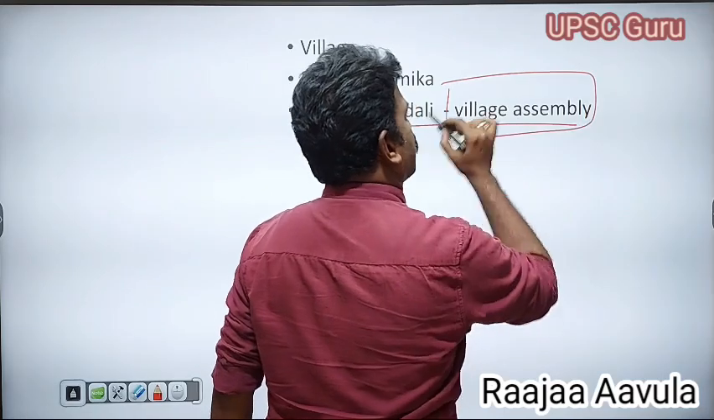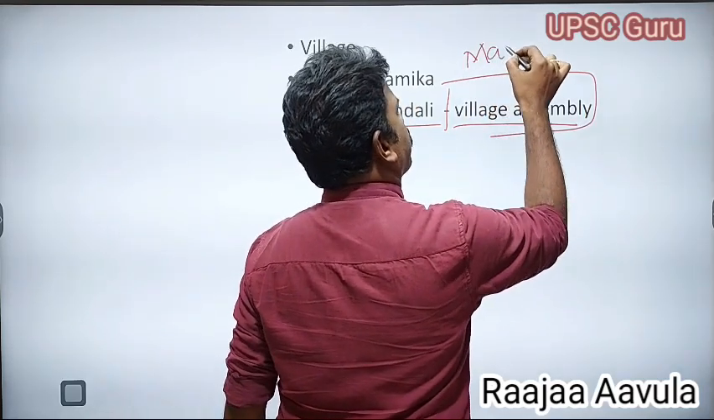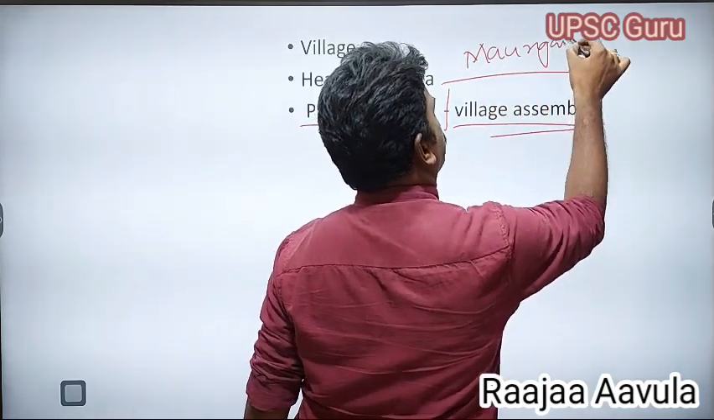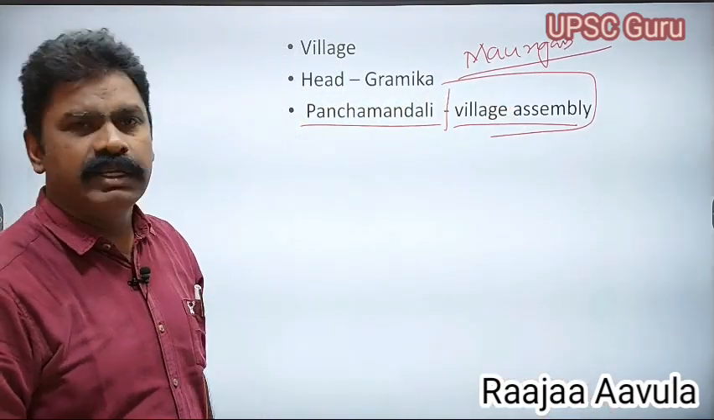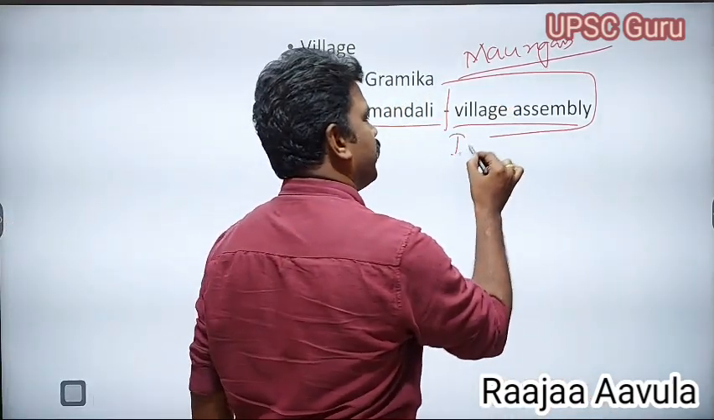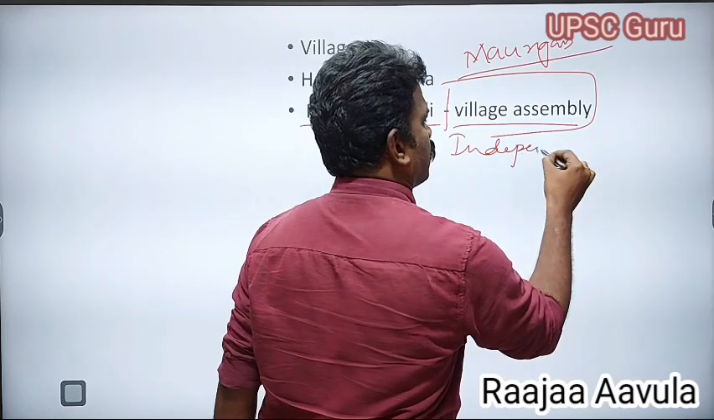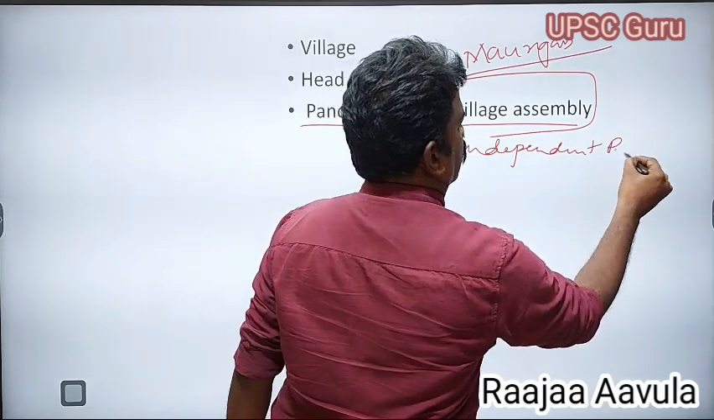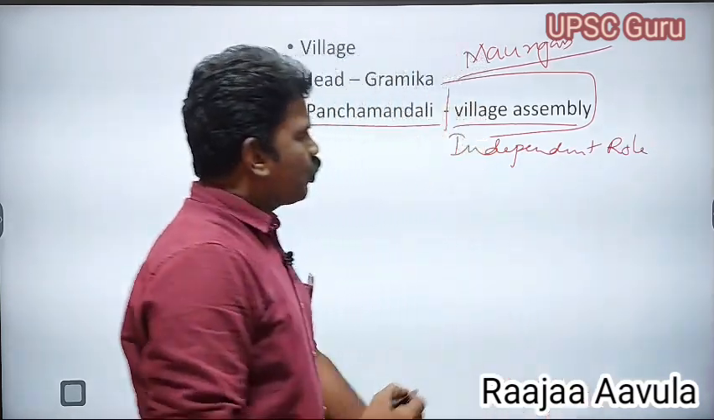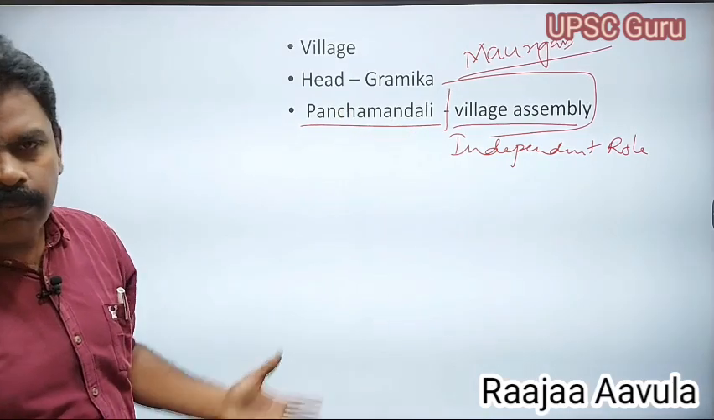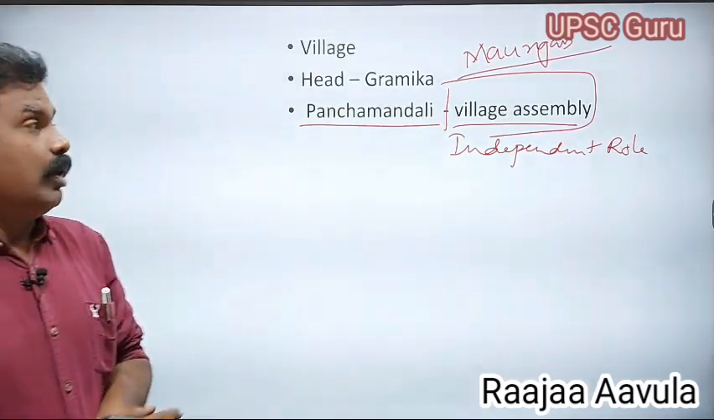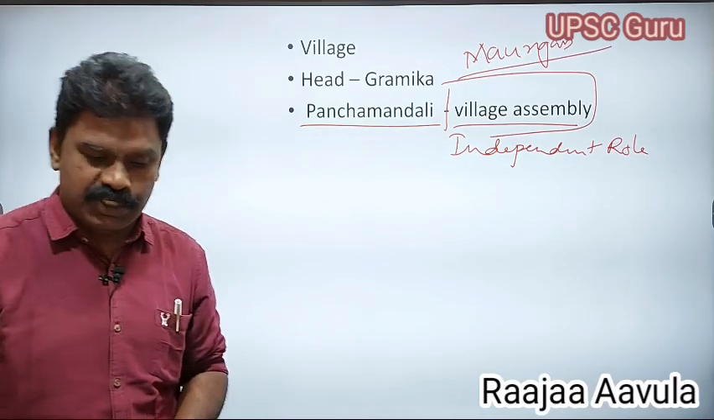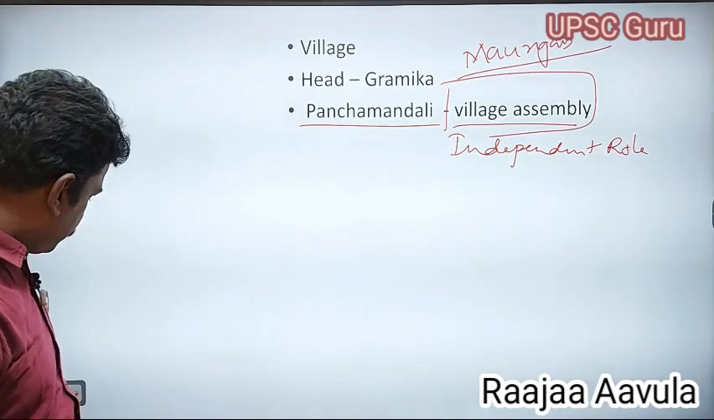Since the Mauryan period, the village assembly played an independent role. This independent role increased during the Gupta period, because the Guptas completely followed decentralized administration. And coming to the members of that assembly,